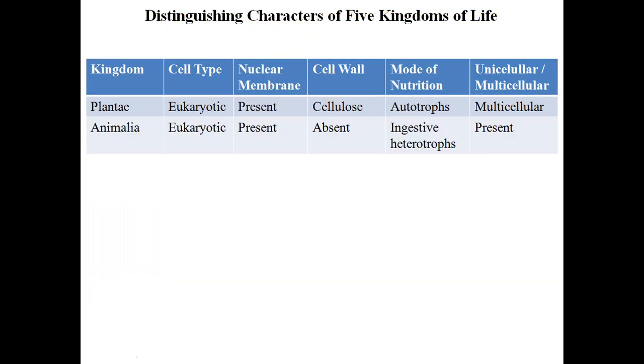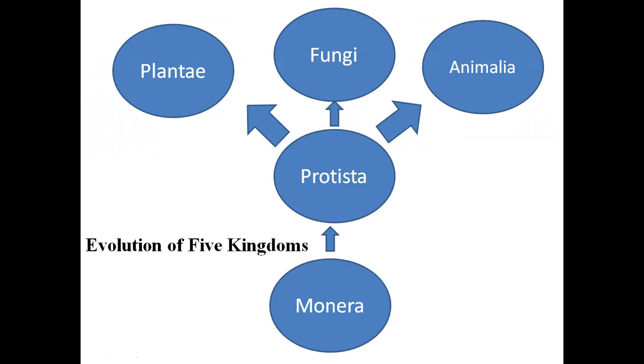In Plantae, they are eukaryotic. Nuclear membrane is present. The cell wall is made up of cellulose. They are autotrophs and they are multicellular. Animalia: all the characters are the same, eukaryotic, present, but they do not have a cell wall. And they are not autotrophs, but heterotrophs, by ingestion they digest the food inside their specialized cavities, and they are multicellular. So the multicellular character is present in them.